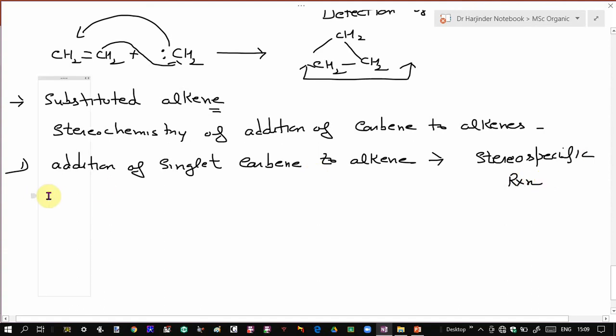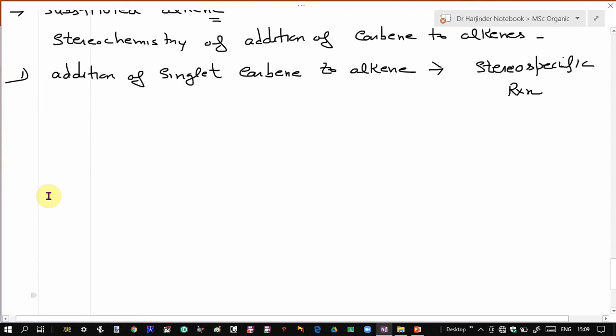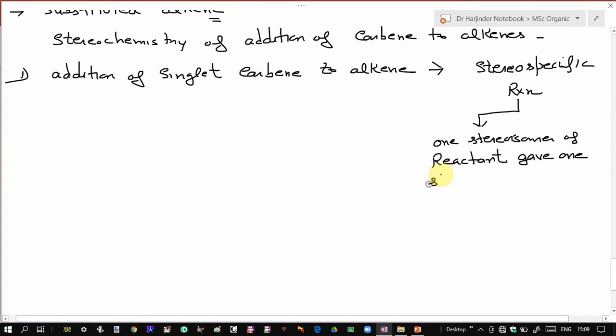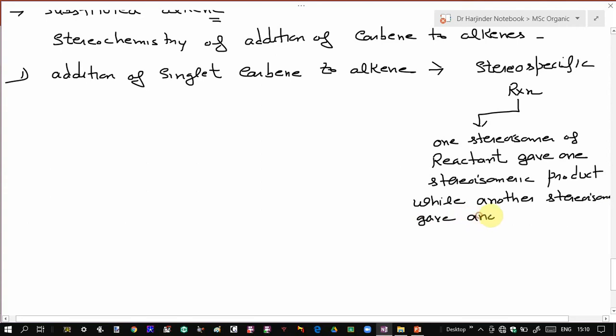Now, what is a stereospecific reaction? A stereospecific reaction is one in which one stereoisomer of the reactant gives one stereoisomeric product, while another stereoisomer of the reactant gives another stereoisomeric product.